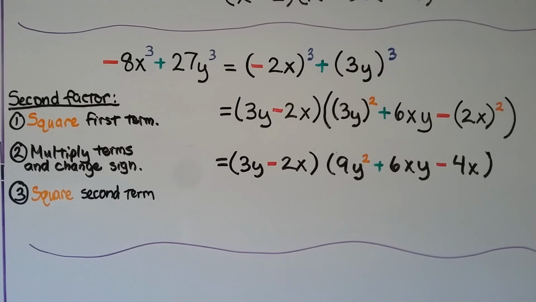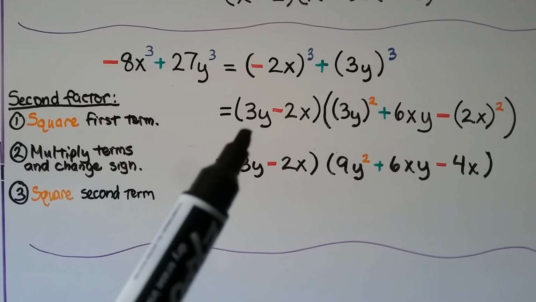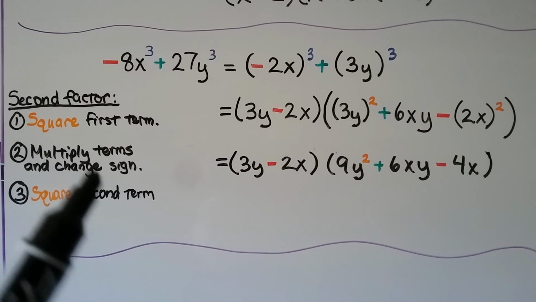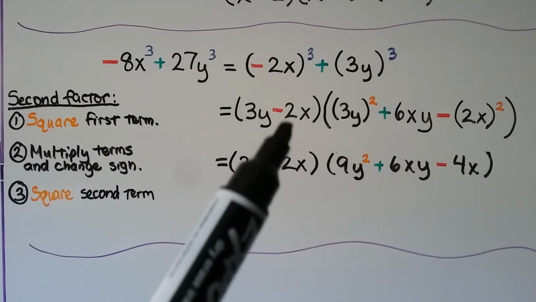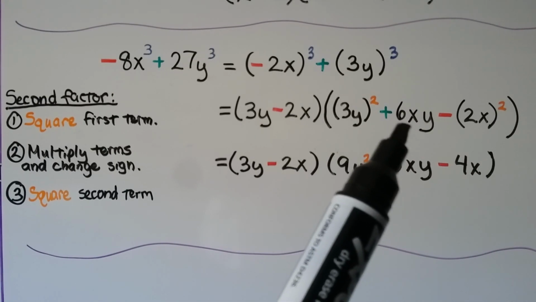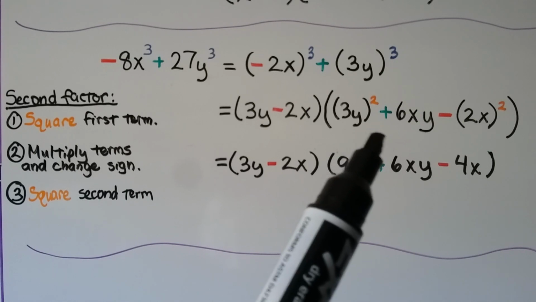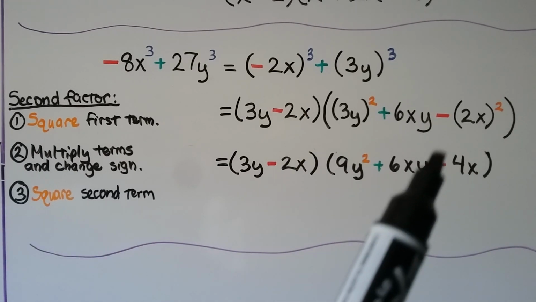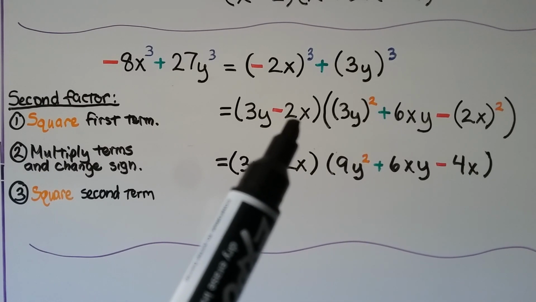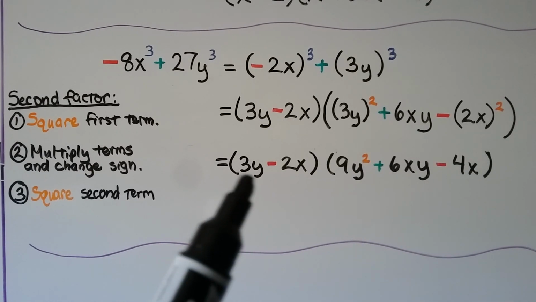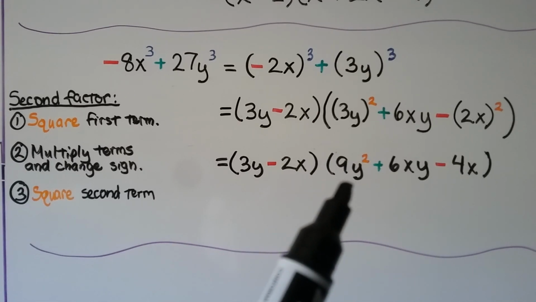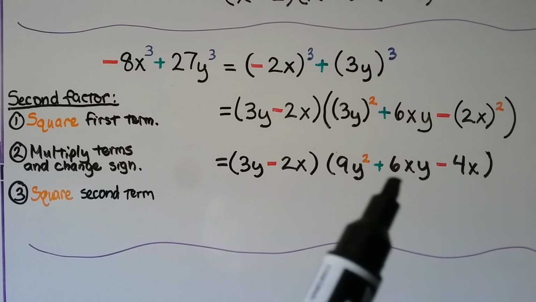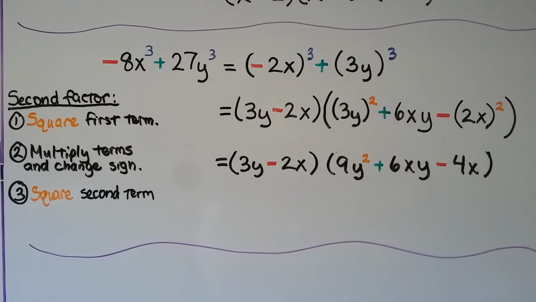For our second factor, we square the first term, so that means we have 3y squared. We multiply the terms and change the sign. We want to multiply 3y and 2x. That's going to give us 6xy. We change the sign to a plus from the minus. Then we square the second term, 2x squared. That's going to give us a 9y squared, 3 times 3 is 9, and then we have y squared, plus the 6xy minus 4x squared.